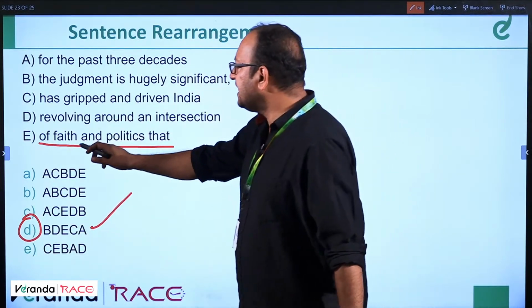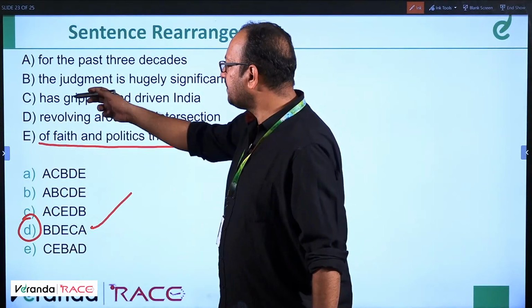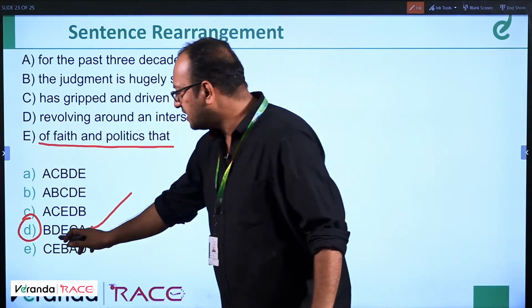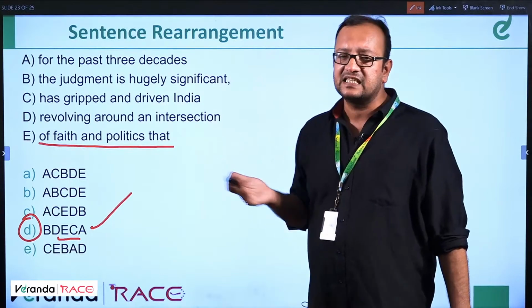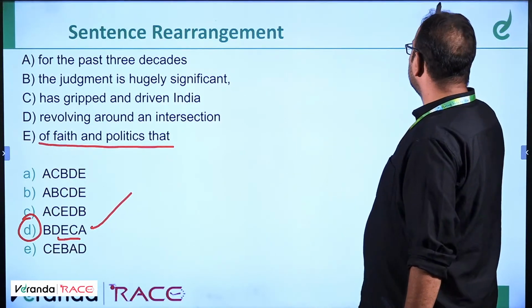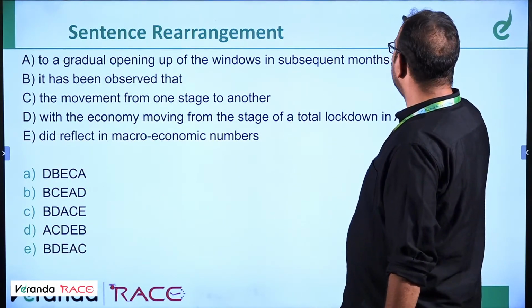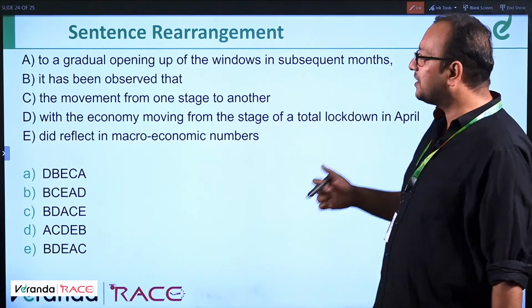How did I find? EC. EC is a pair. So I could find EC was there in one option. Then I found that BDEC is the correct answer. Okay. This is a big one.